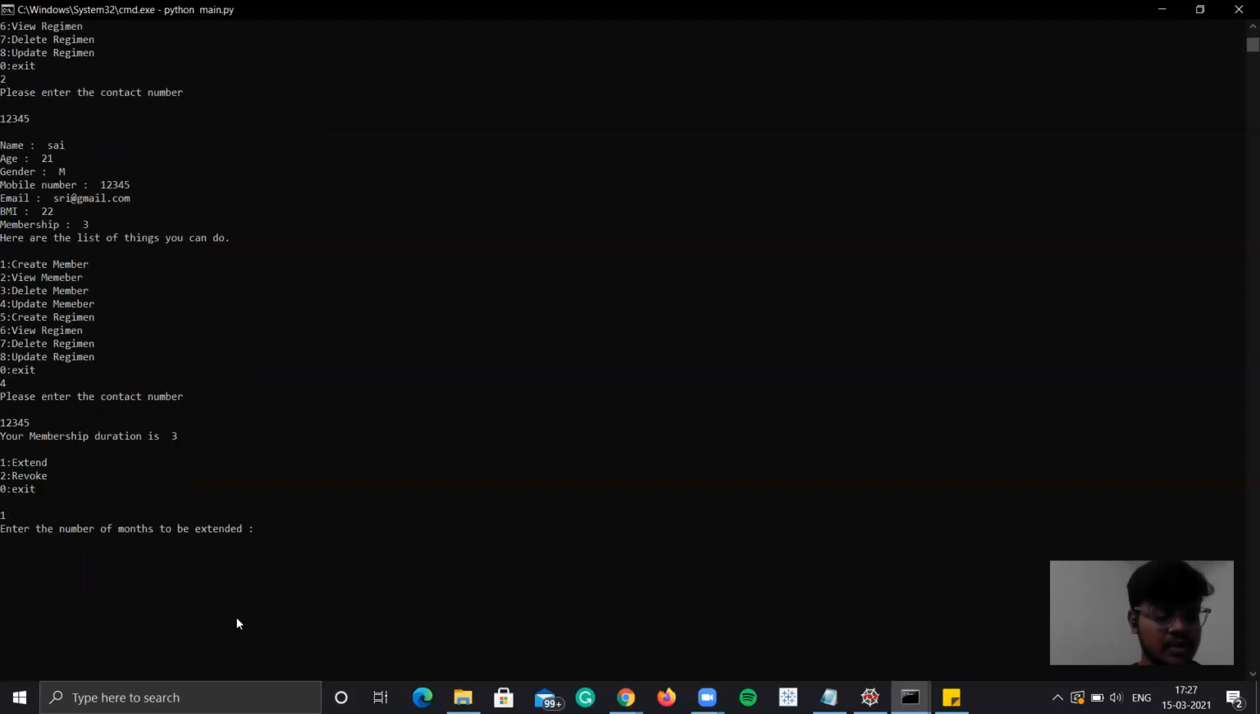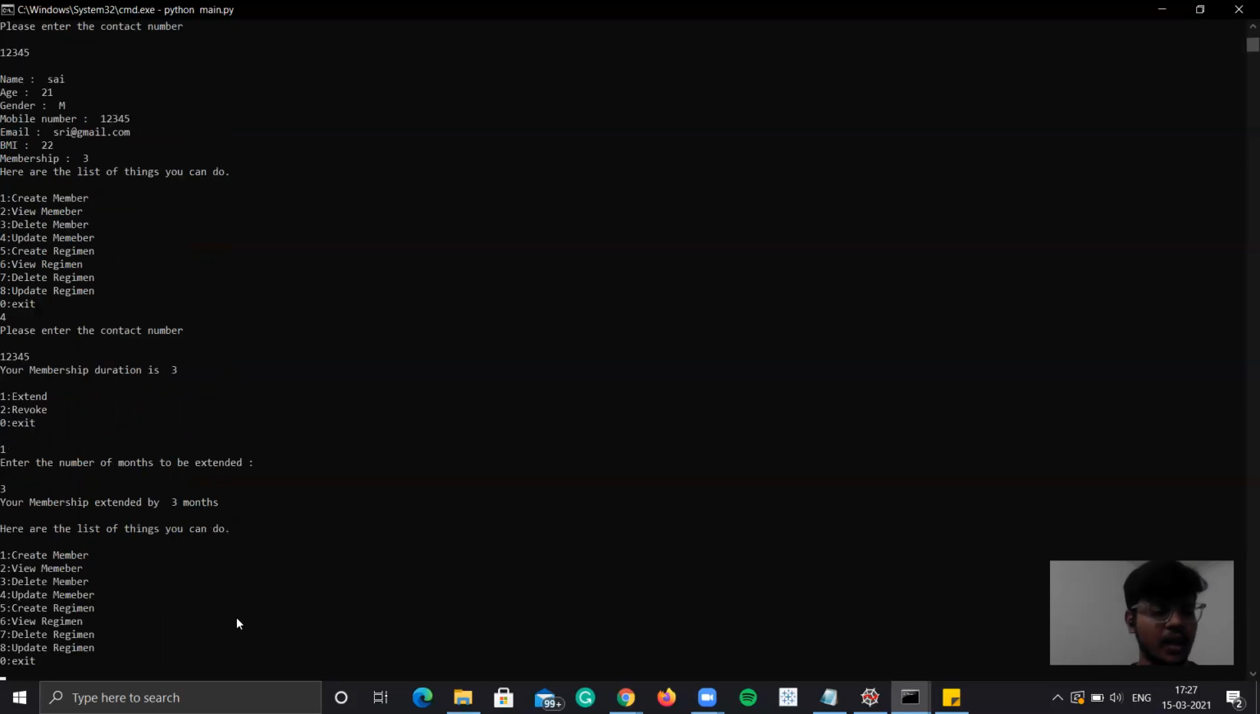Extend the number of months to be extended. I want to extend it by 3 months. I have 3 months and I want to extend it by 3 months, so totally 6 months, right? I will give 3. So after giving the 3 months, your membership is extended by 3 months. Okay. It printed the statement: your membership extended by 3 months.